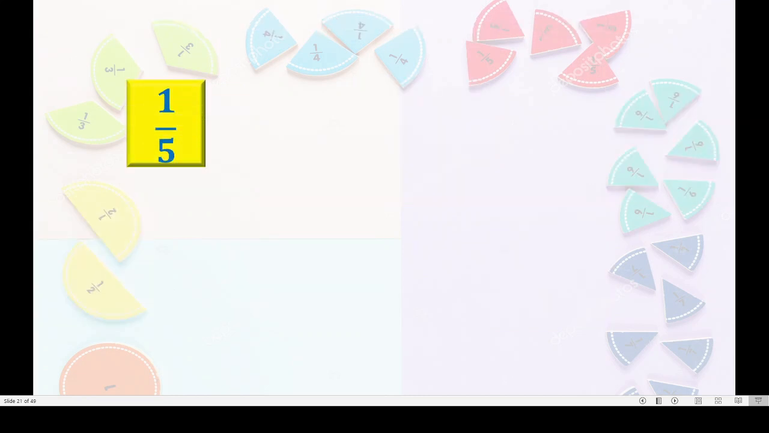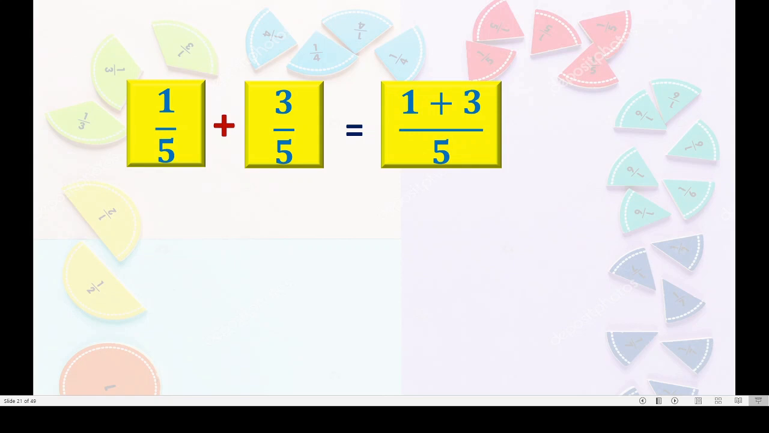Now dear children, here one more thing we will learn. This is 1 upon 5. Means in one object 5 equal parts are there. Among them 1 is selected. Correct? 1 upon 5 plus 3 upon 5. Means here in the same object we have selected 3 parts. Then together how many parts did it become? Yes, 1 plus 3. That is nothing but 4 upon 5.